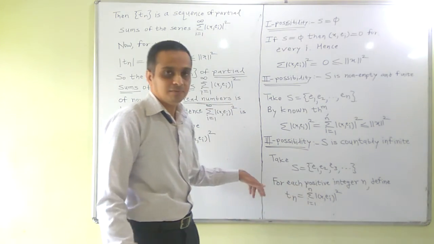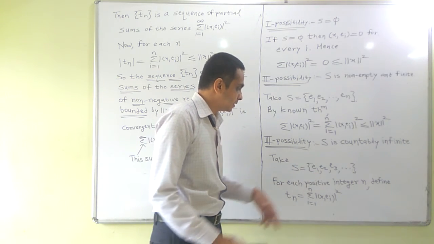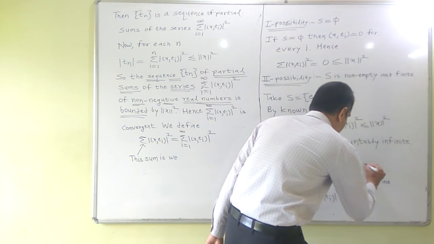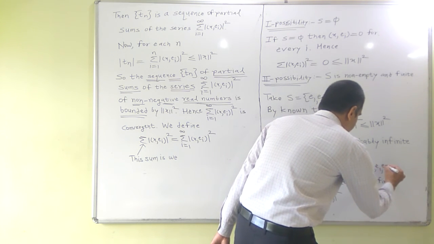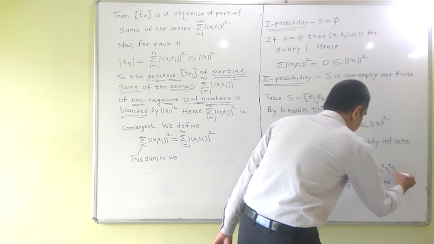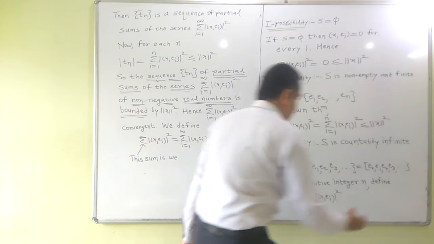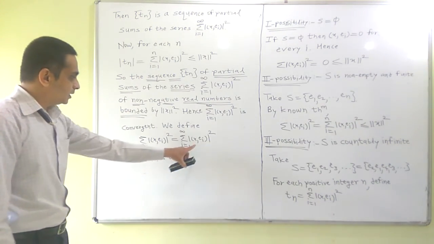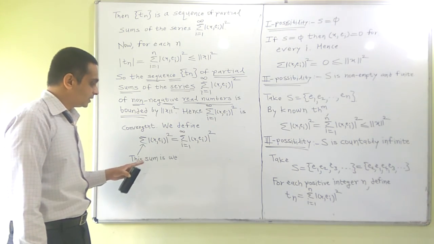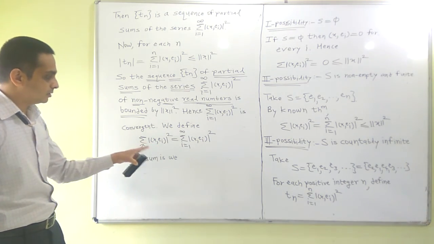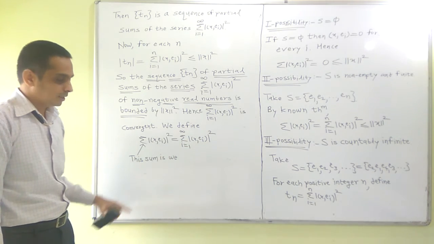We may have infinitely many different representations, like S, I could also write it as e2, e1, e4, e3, and so on. So in order that this sum is well defined, we must assure that the sum remains unchanged on rearrangement of terms.